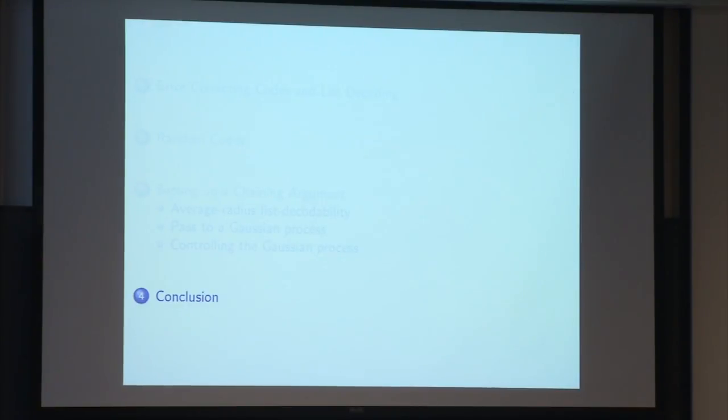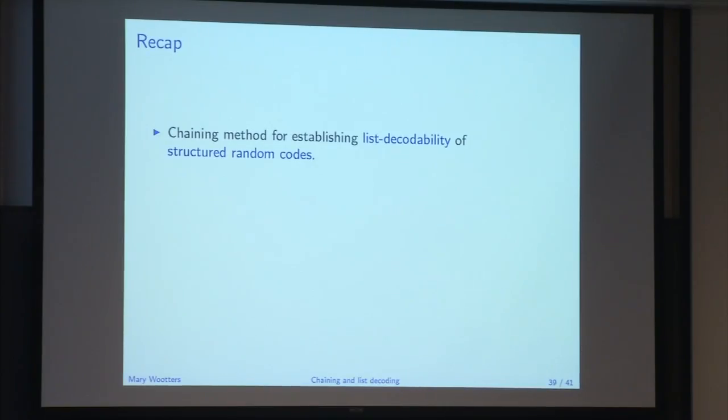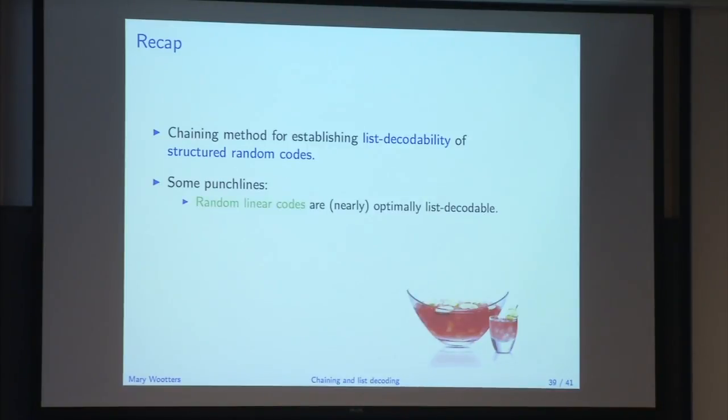Okay, so if there are no more questions about the result, let me quickly wrap up. How am I on time? Okay, great. So just to recap, we used a chaining method to talk about the list decodability of structured random codes, which lie in this no man's land between the few very explicit structured constructions we have and the completely random case. Some punchlines were that random linear codes are nearly optimally list decodable. That's the result we just saw.